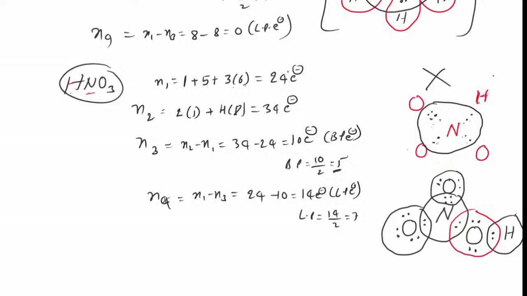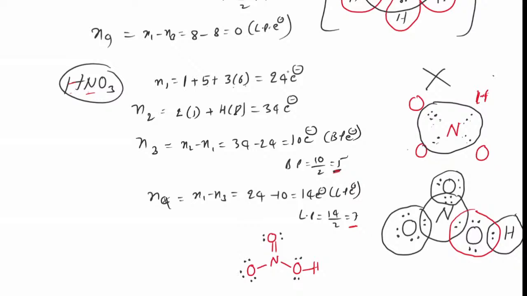Now if you observe, the total number of lone pairs, 1, 2, 3, 4, 5, 6, 7, is over. Number of bond pairs, 1, 2, 3, 4, 5, is over. So now please observe the logic. The molecule becomes N double bond O, N O, N O, H. Here 2 lone pairs I placed. Here 2 lone pairs I placed. Here no lone pair. Here 3 lone pairs. 3 lone pairs of oxygen are still present.